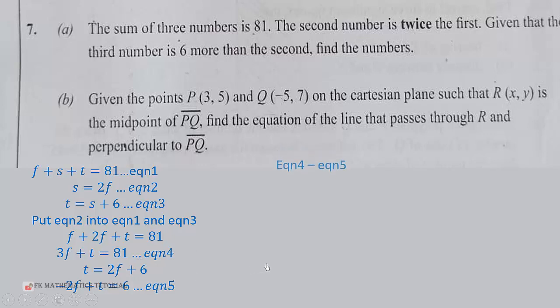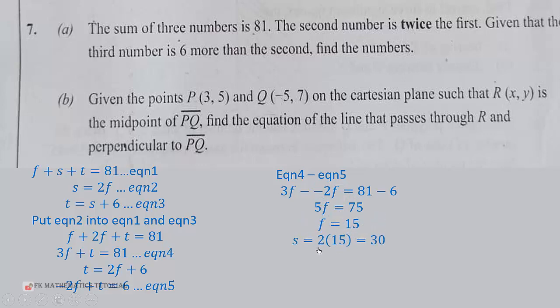So let's do that. Equation 4 minus equation 5. So you get 3F minus negative 2F, so this minus negative 2F, is equal to 81 minus this 6. When we simplify, you get 5F equals 75. When you divide both sides by 5, you get F equals 15.